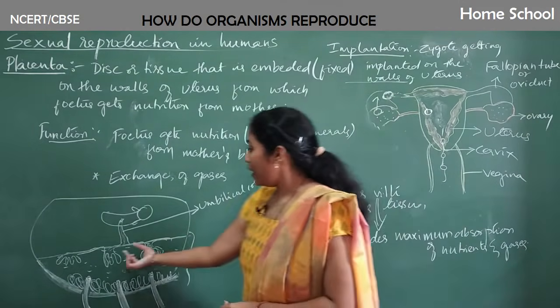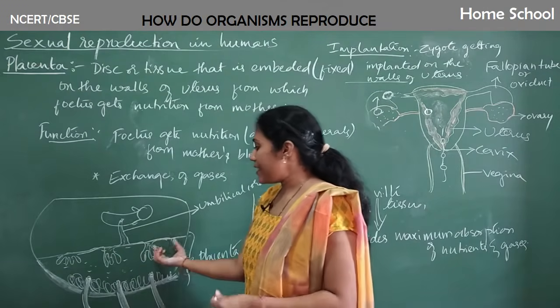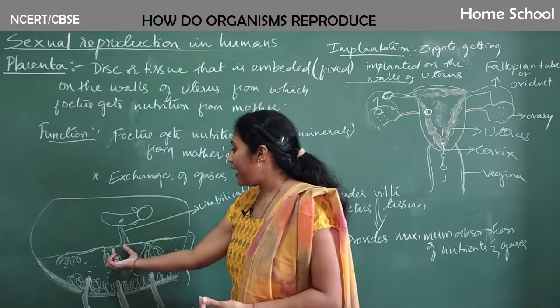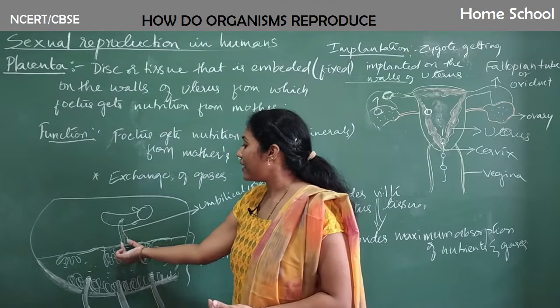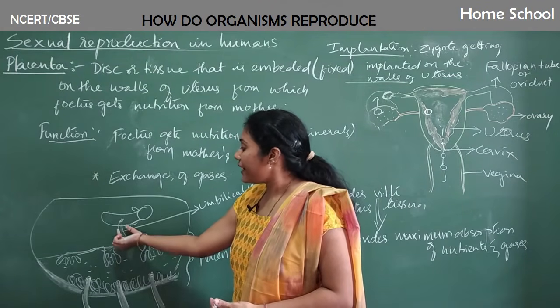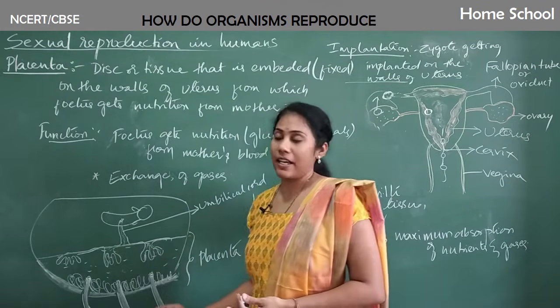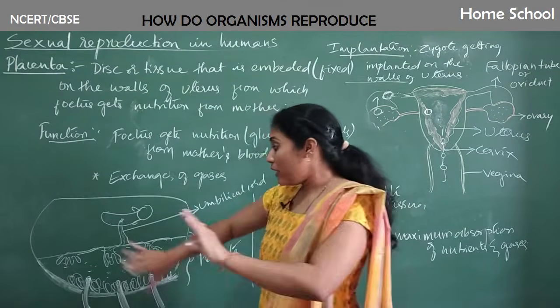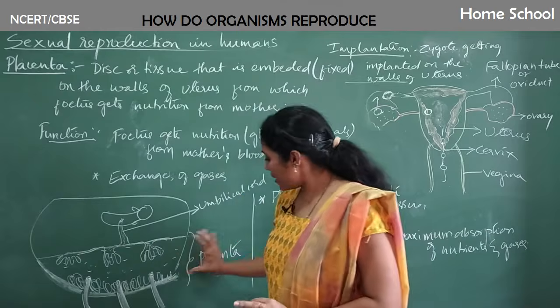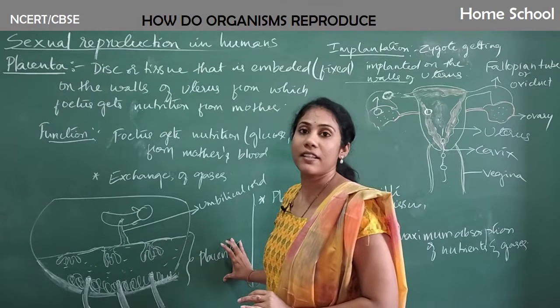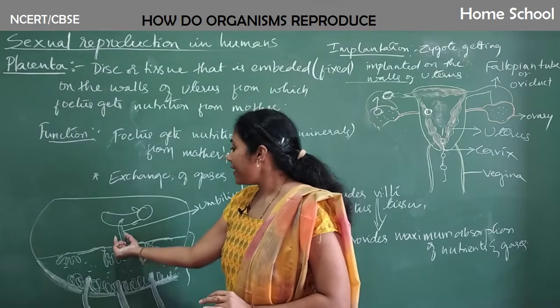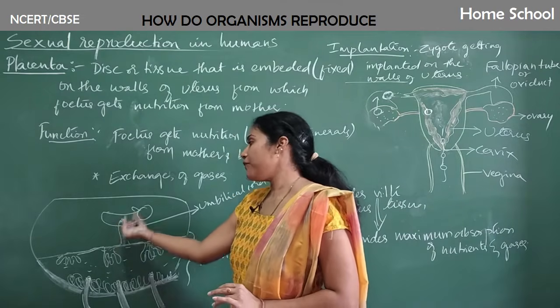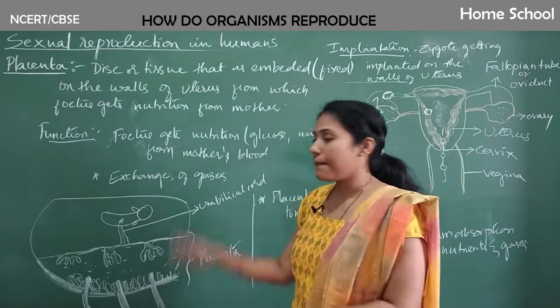And usually whatever nutrients and gases are absorbed by the villi, they will travel through the umbilical cord. The umbilical cord is actually a connection between the fetus and the placenta of the mother. Clear? So where is this placenta present? On the walls of the uterus. This much portion is placenta only on the uterus. Okay, so placenta is getting connected to the umbilical cord of the fetus, through which everything gets passed.